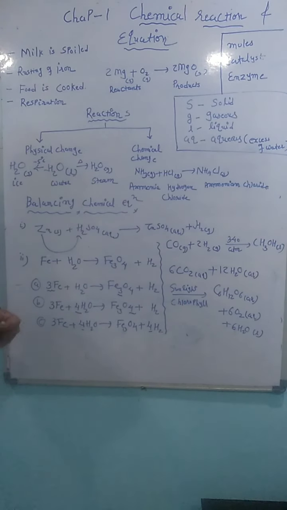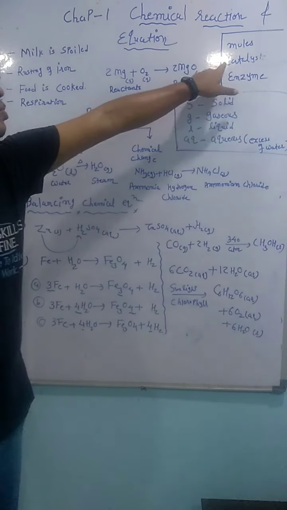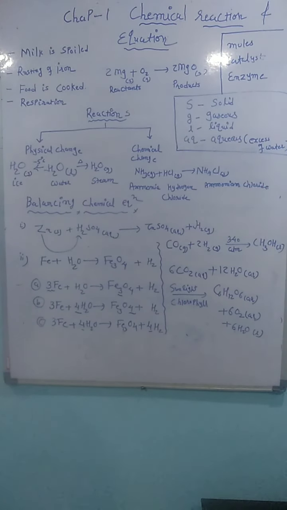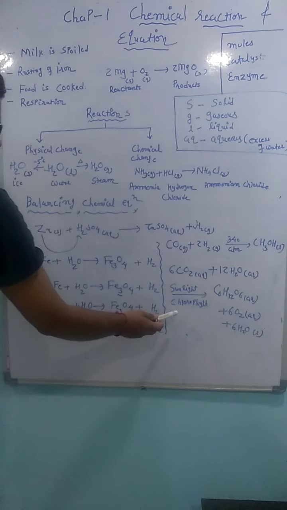Second thing, we already know about the photosynthesis reaction. Photosynthesis never occurs in the dark or at night. Why? Because sunlight is not present. So sunlight is here the catalyst. We already know the catalyst. Catalyst means the substance which does not take part in the reaction, but increases or decreases the rate of reaction. So here sunlight is the catalyst and the reaction takes place in the chlorophyll.